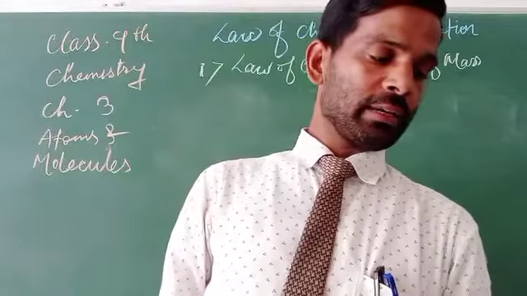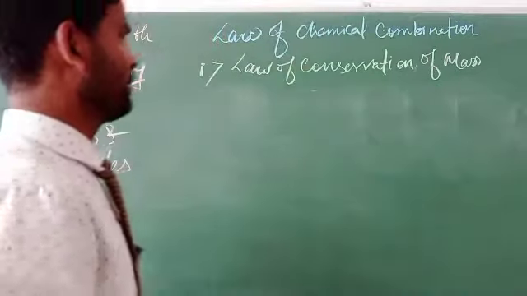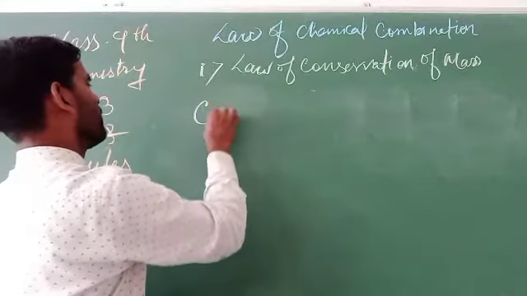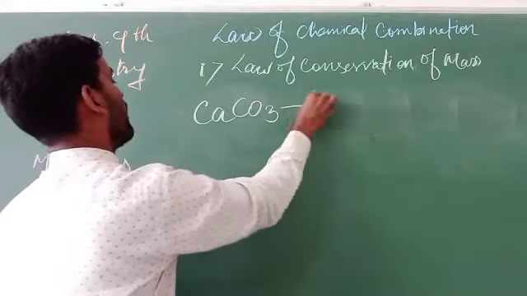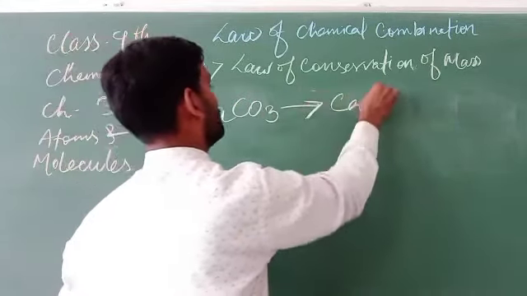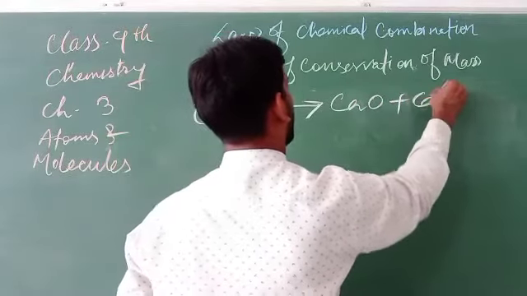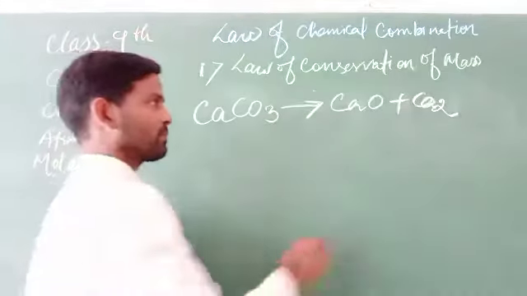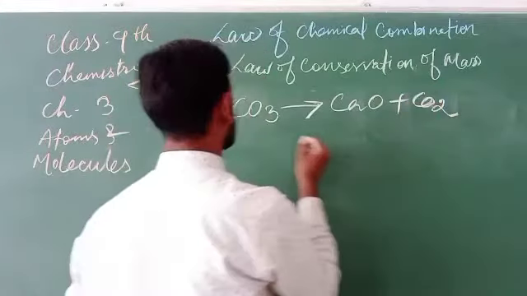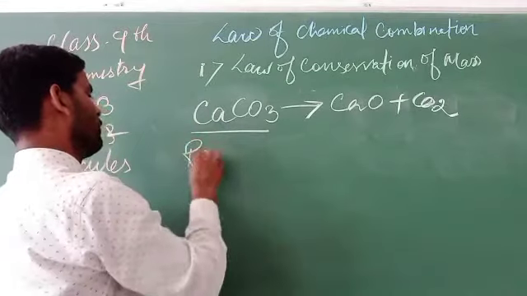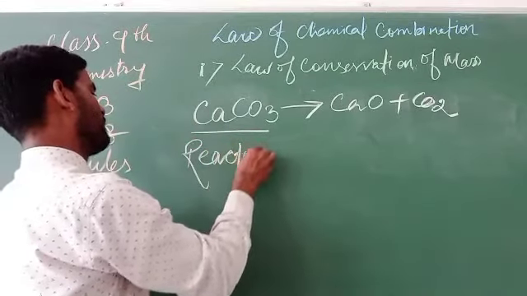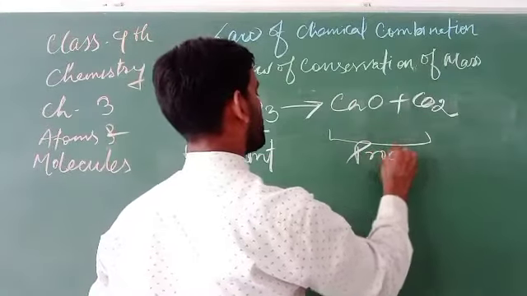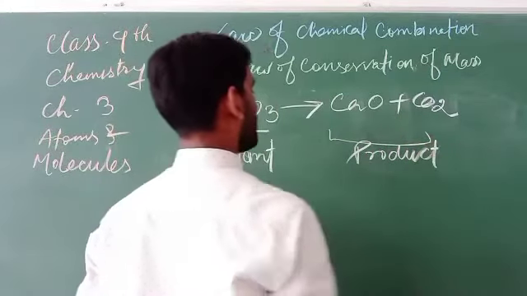How can we say that? It is proved by an example: calcium carbonate breaks down into calcium oxide and carbon dioxide. In this case, calcium carbonate is the reactant, and these are the products.